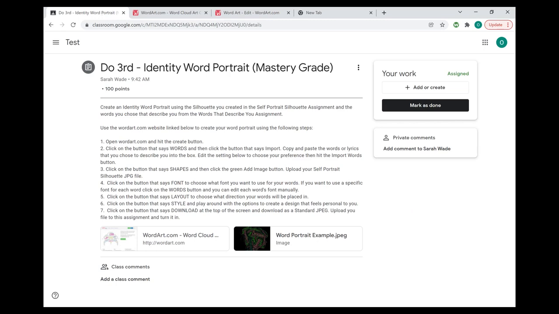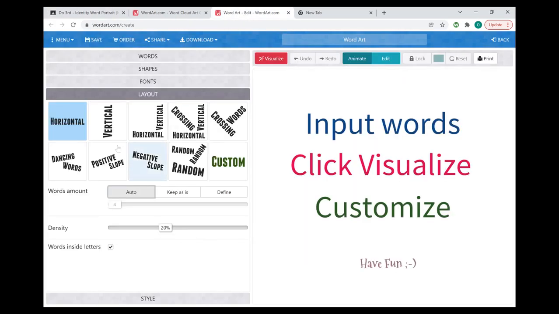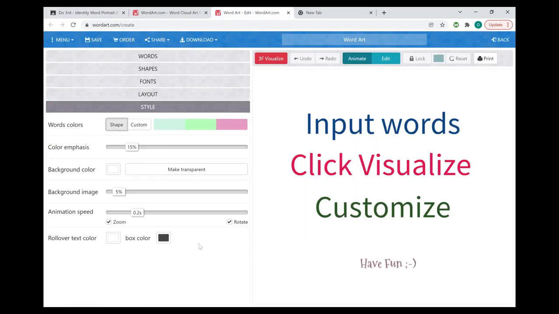Step 5 says to click on the button that says style and play around with the options to create a design that feels personal to you. So down here, style is the last choice, and you can click around and change the colors of your words. You can change which colors are emphasized or made more obvious by playing around with this setting. You can change the background color. You can change the background image and how big it's going to be. We're not really worrying about animation right now. And I wouldn't worry about the rollover text right now, but you're basically playing around with these settings to just change the look of your finished product.